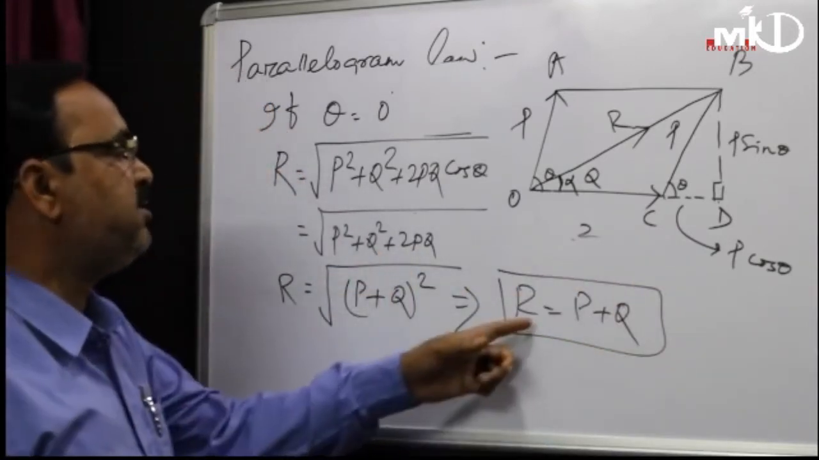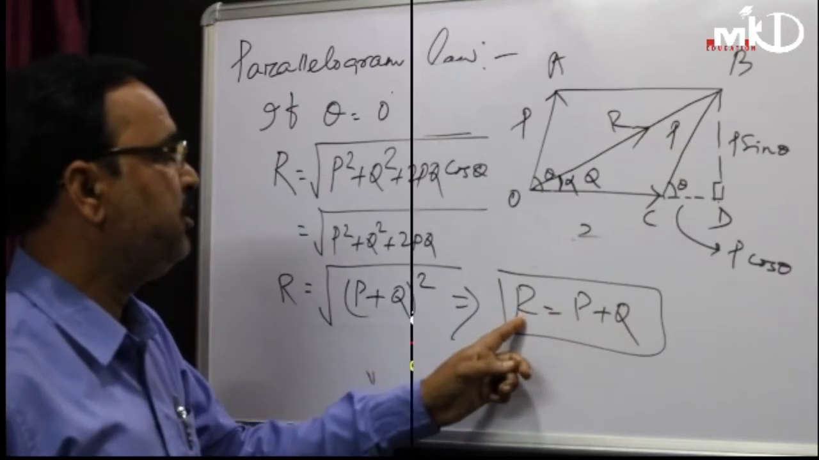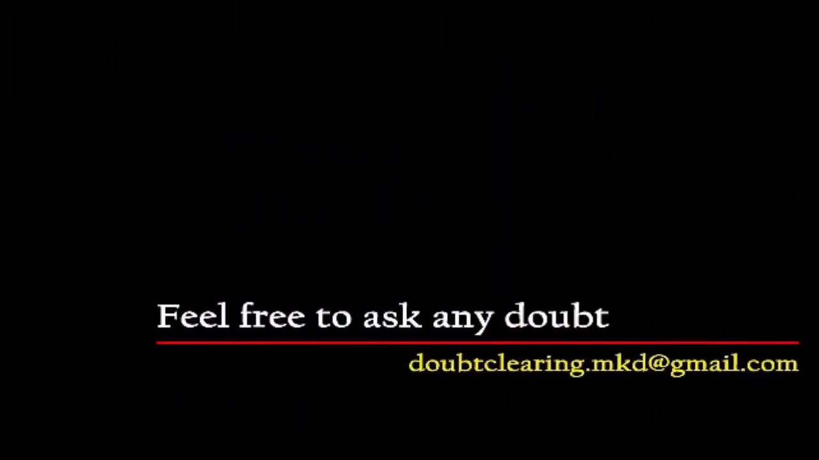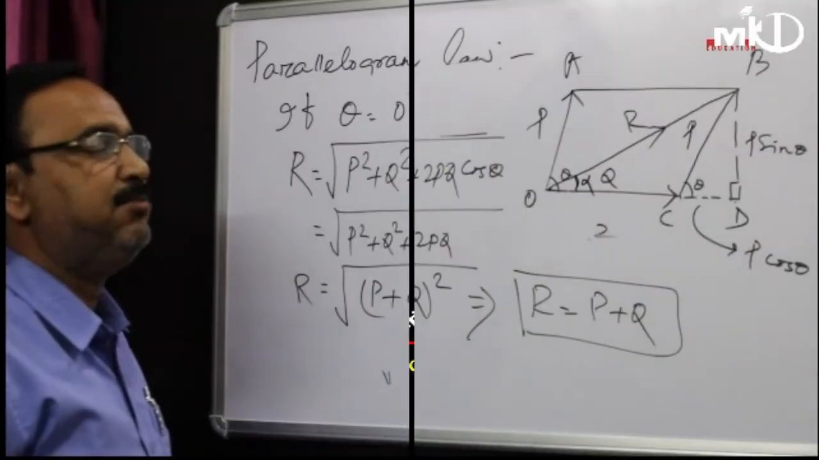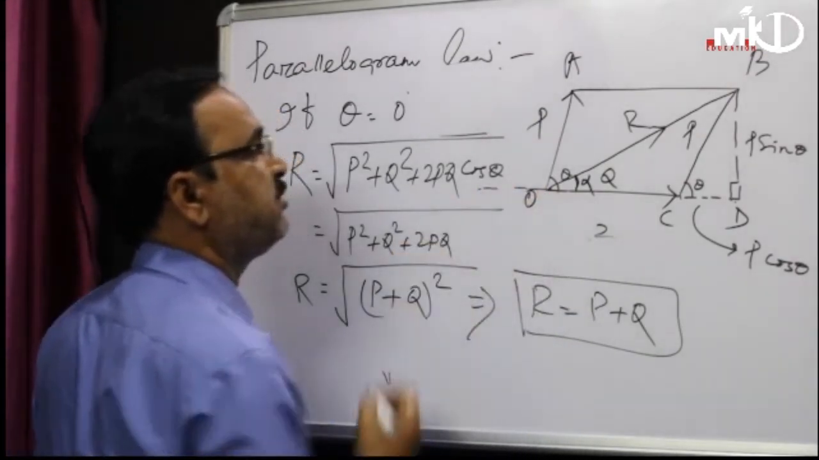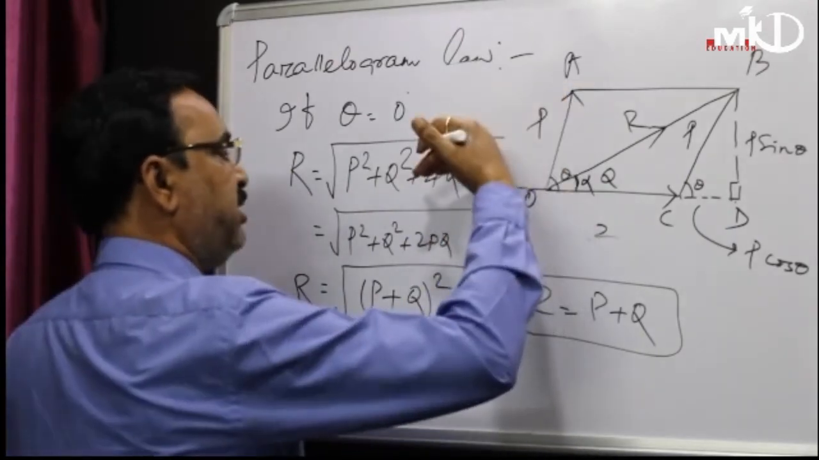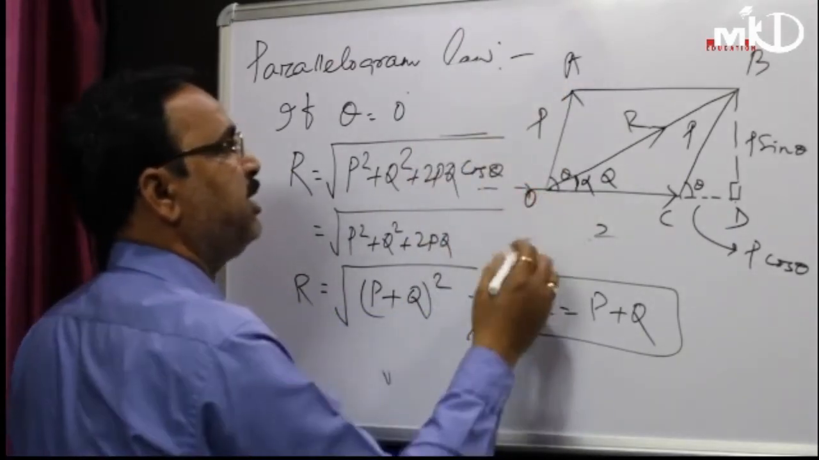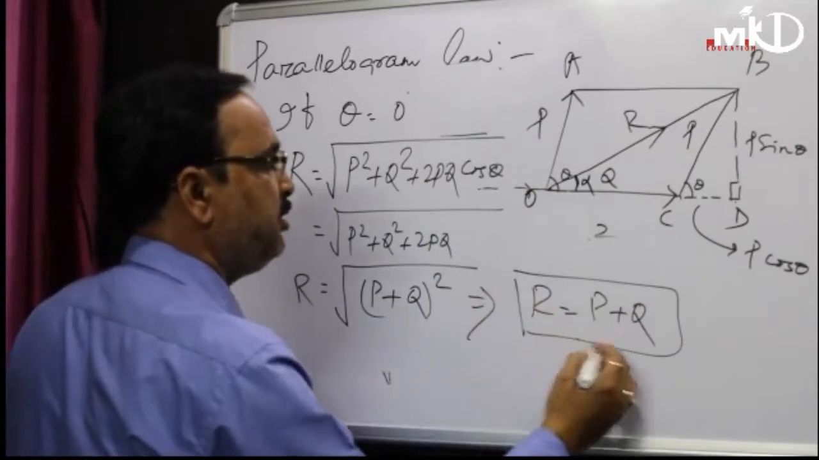It means in this case, both the forces, and here is the resultant force p plus q, both are vectors, and both the forces are in the same direction. Theta 0 degree means your parallelogram is like this. P is acting here and Q is in the same direction.